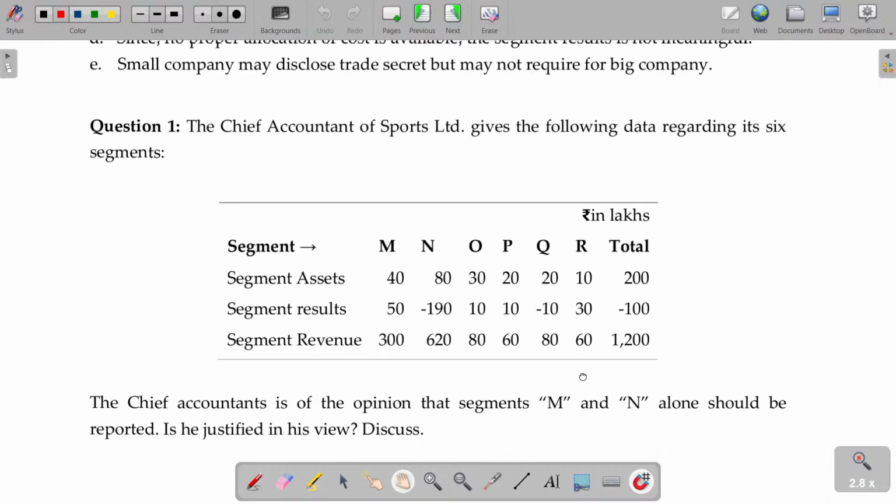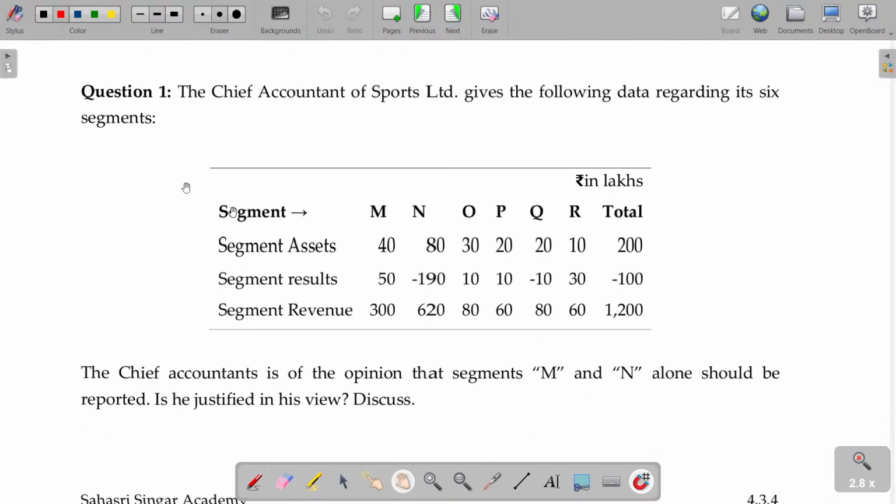The chief accountant of Sports Limited gives the following data regarding its 6 segments. How many segments are there? 6 segments. Segment assets, segment results, segment revenue, and the total is also there.